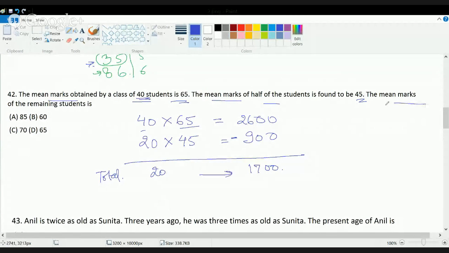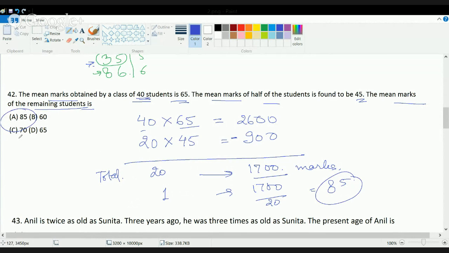So the total marks for the remaining students is 1700. The mean marks of the remaining class would be 1700 divided by 20. So it's 8, carried over 1, 5. So 85 is the correct answer here. So the answer would be choice A, that is 85.